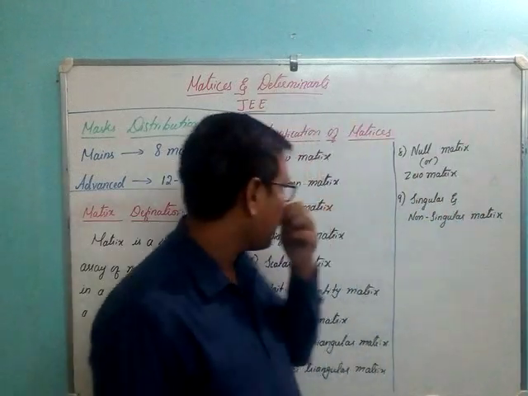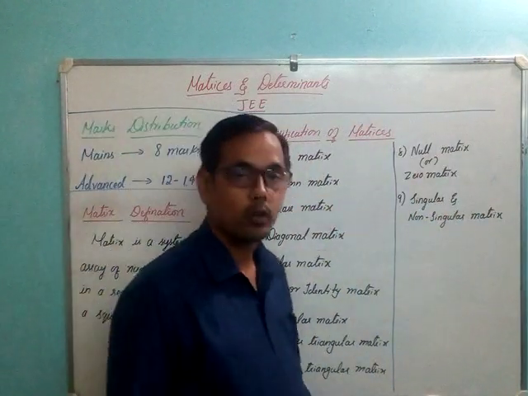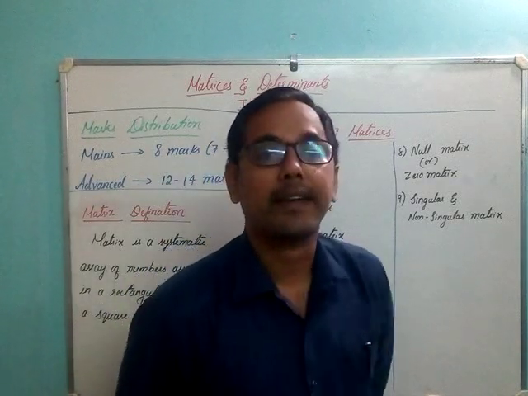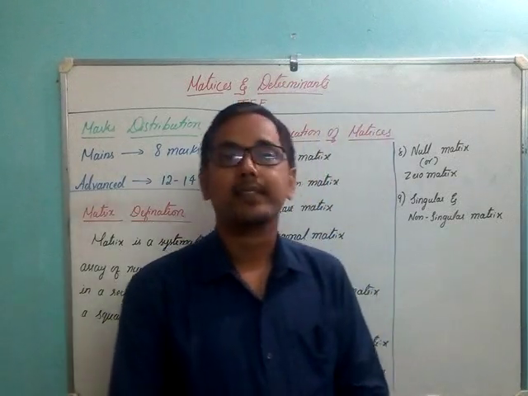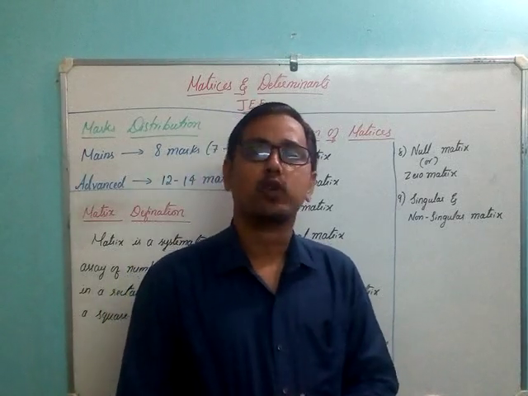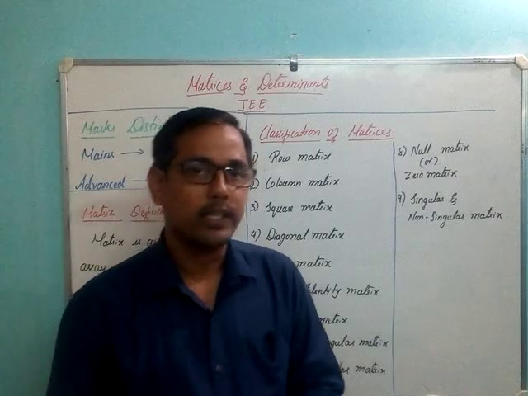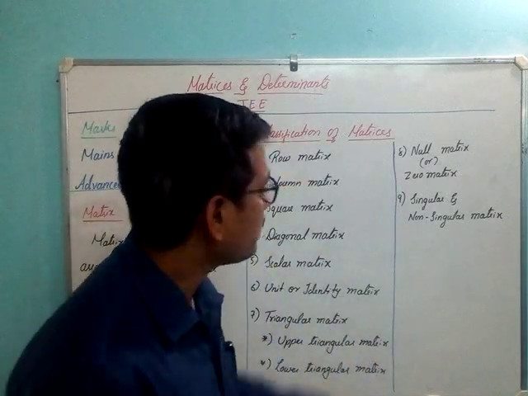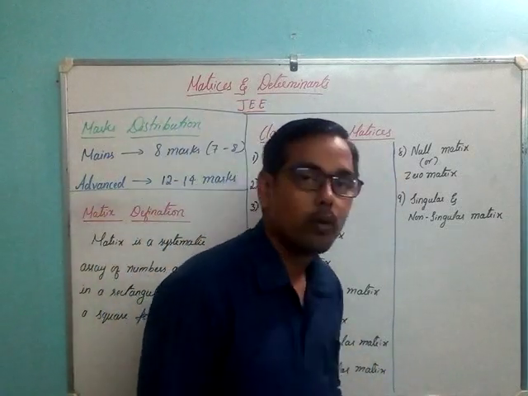So next, the eighth one is null or zero matrix. A null or zero matrix is a square matrix in which all the elements are 0. A null matrix is a matrix in which all the entries are 0. Then only it is called a null matrix, or it is also called a zero matrix.